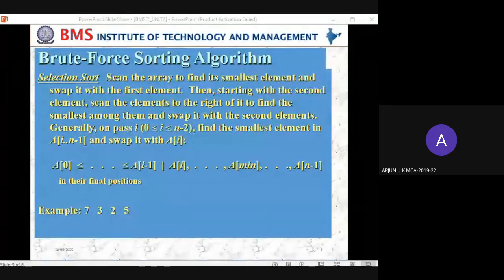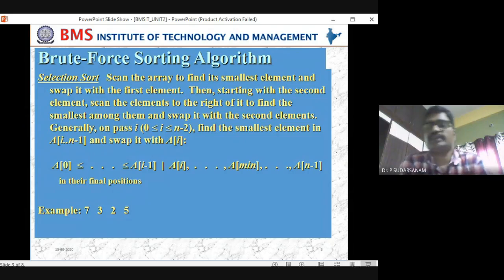So again, I'll start with the next element. Now 7, 3, I'll compare. So 3 is smaller, I'll swap it. Next 3 to 2, I'll compare it and I'll swap it. So like that, sir. Okay. Anybody else?